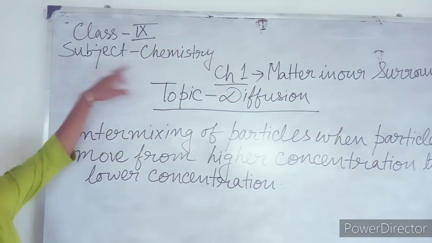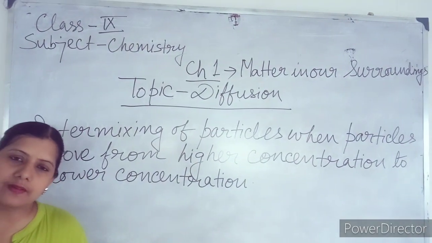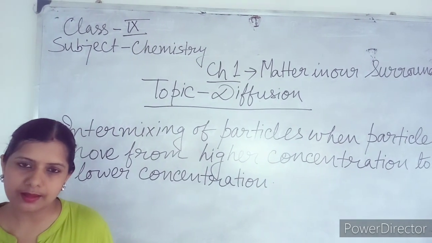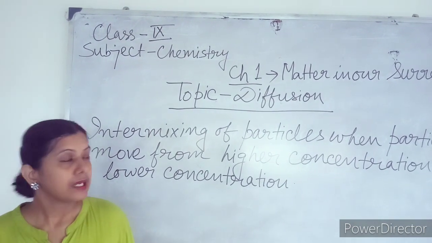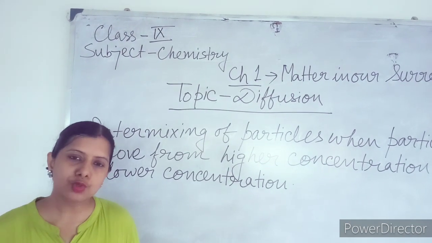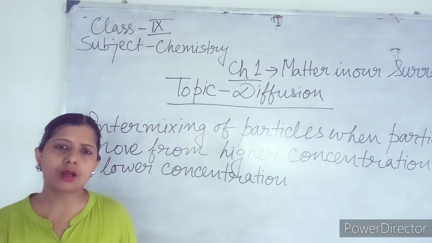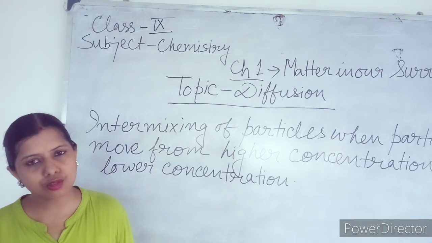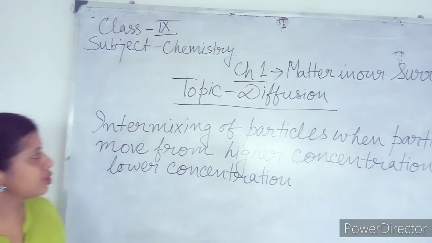Class 9 subject chemistry, chapter 1 matter in our surrounding. My first topic was fourth and fifth state of matter, and my second topic was latent heat. Now today my third topic is diffusion. I came to know that some students are unable to understand this topic properly, so I thought to make a video on it. So directly I am coming to my topic.